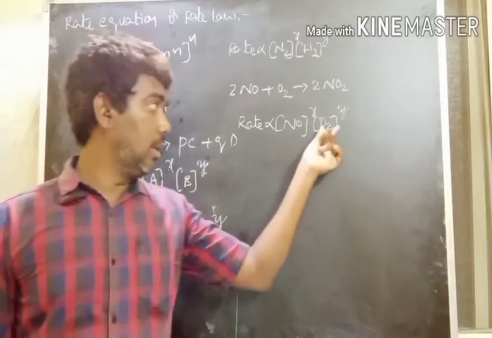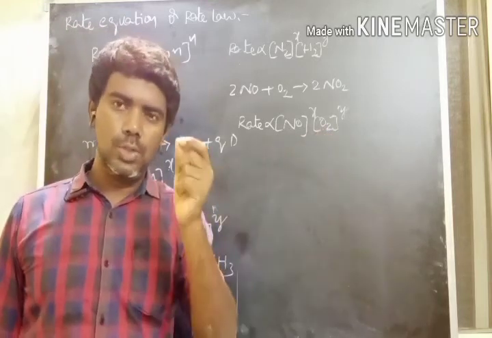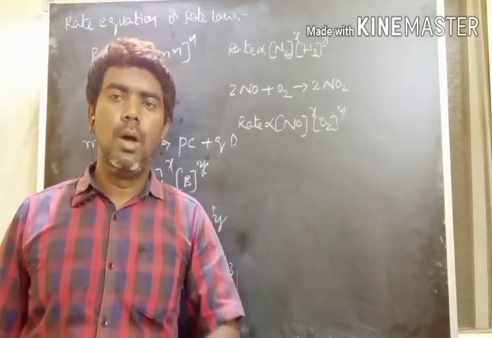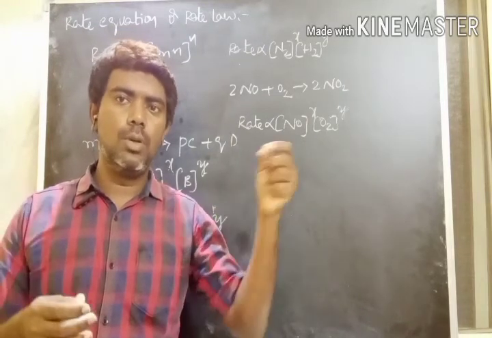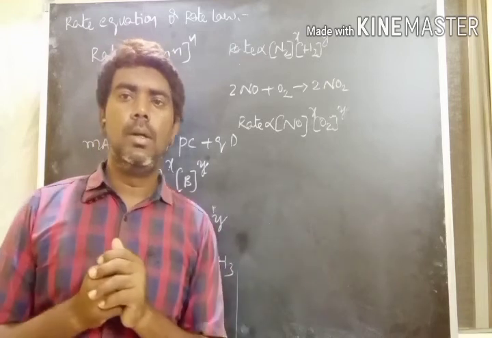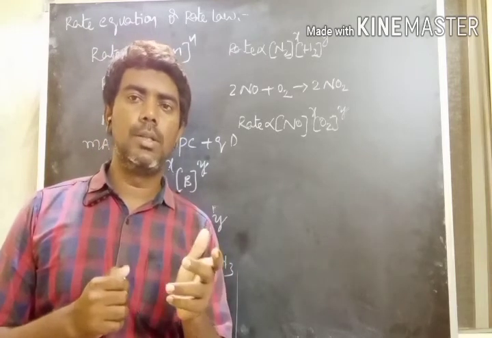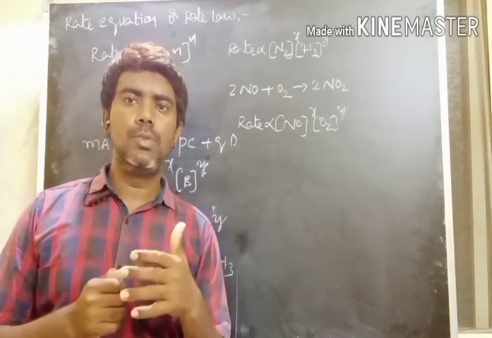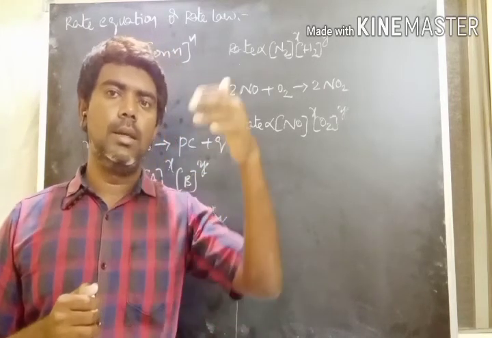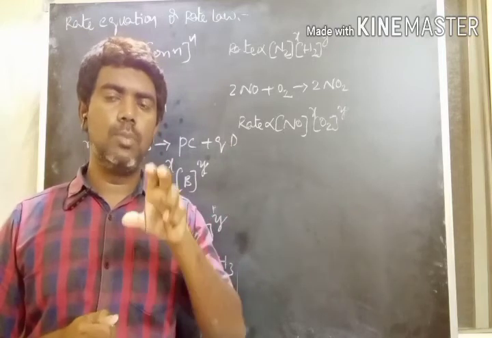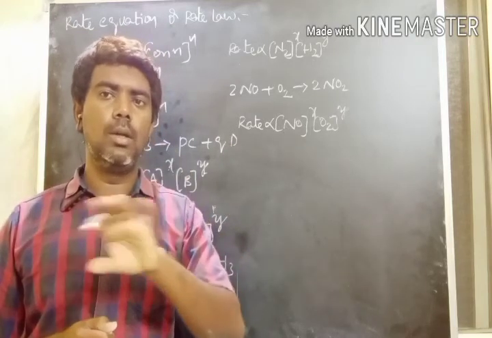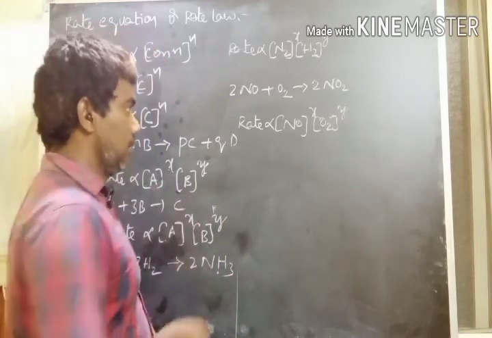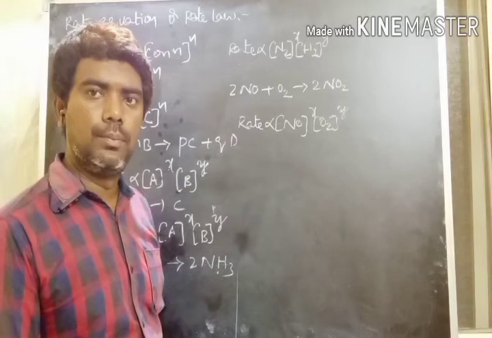Because if you take a large amount of oxygen, only a small amount of it participates in the reaction. Out of the large quantity, how much O2 participates in the chemical reaction, we cannot determine exactly and accurately. That's why when one reactant is taken in excess, it is not considered in the rate equation. So this is also one of the factors.